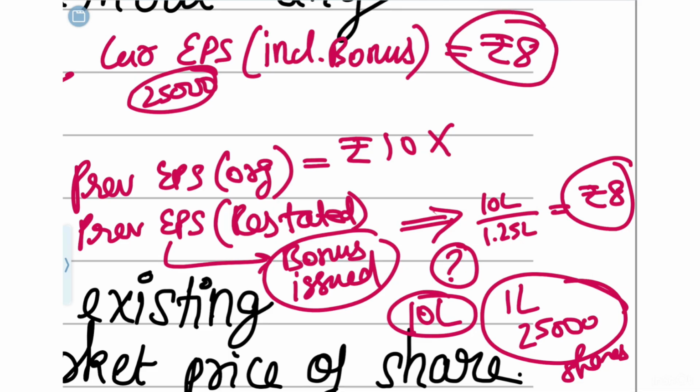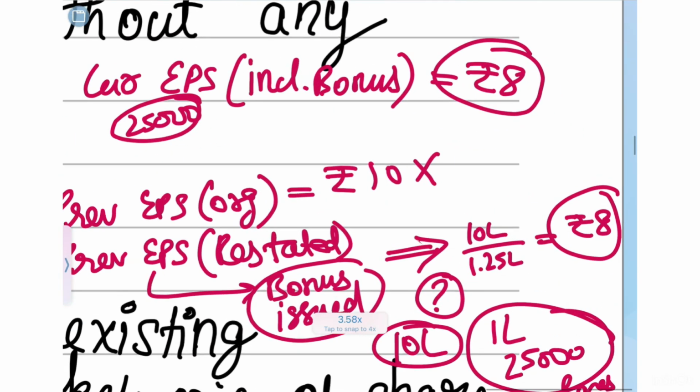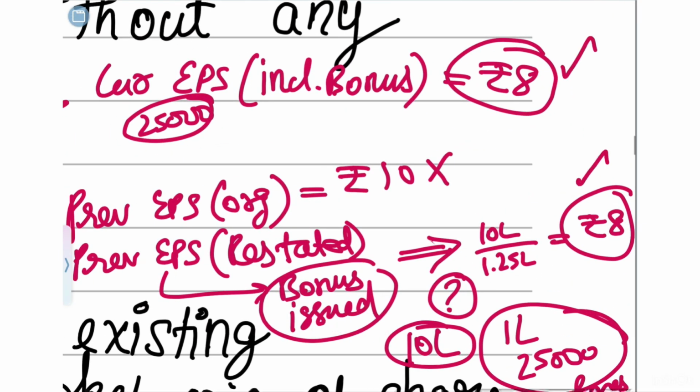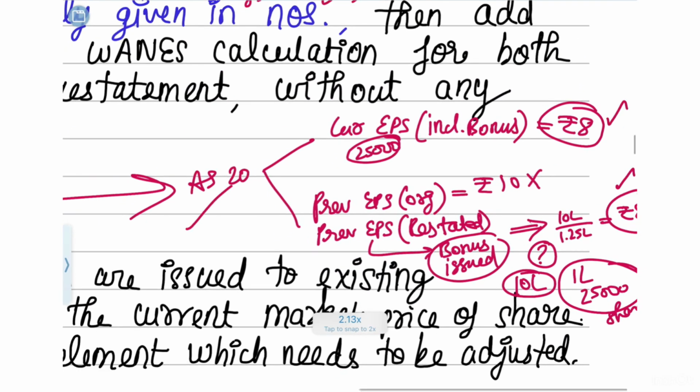So here what AS20 says is, when a shareholder is going to come and compare the current year EPS and the previous year EPS, he will see that the earnings are the same only. There was no difference in the performance of the company. So he will be able to make a better decision.